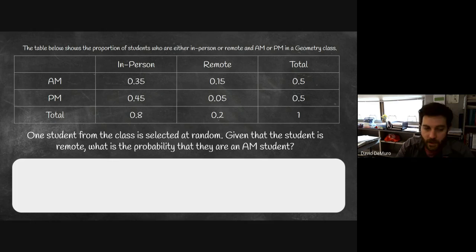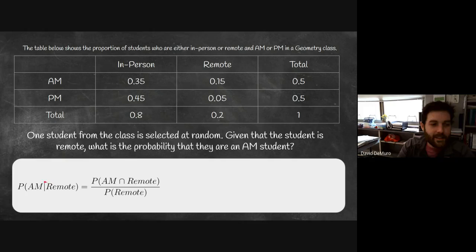All right, let's see what we've got. So I always like to start out with a formula and use the probability notation, because that helps me make sense of how to set up the fraction, what divided by what. So we're looking at this probability: what is the probability that a student is in the AM given that they are remote? To find that, we need to find the probability of them being AM and remote and divide that by the probability of remote.